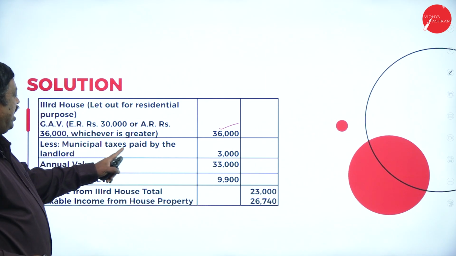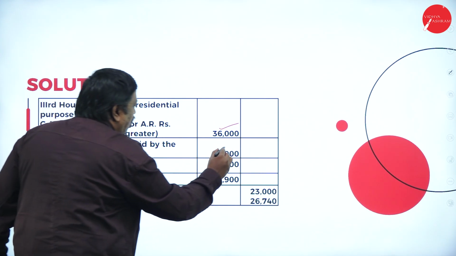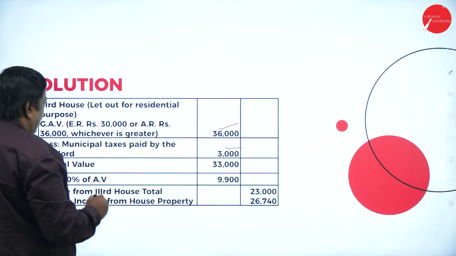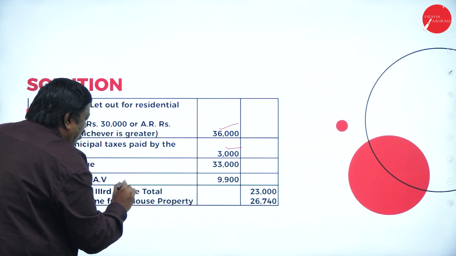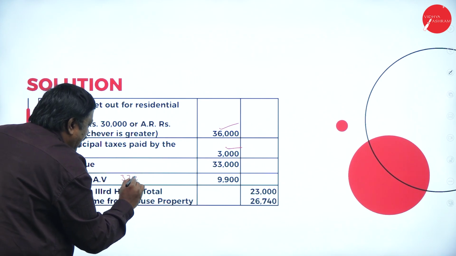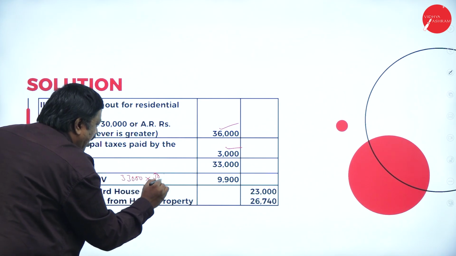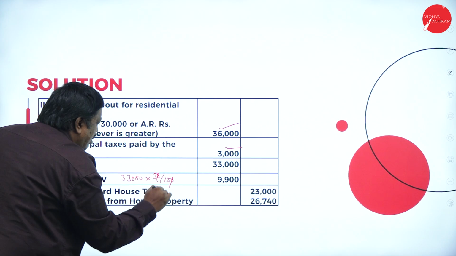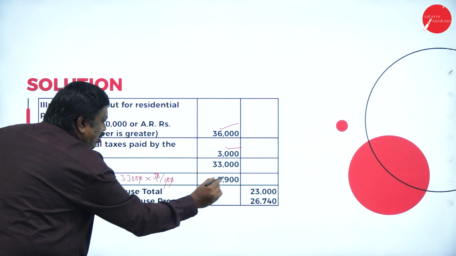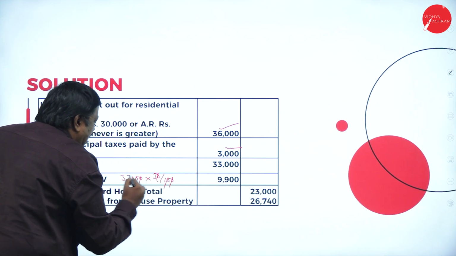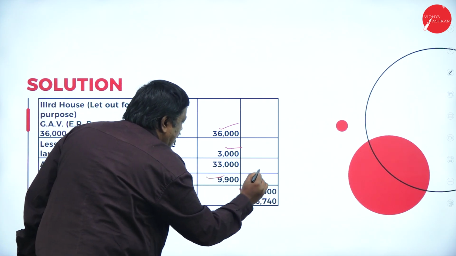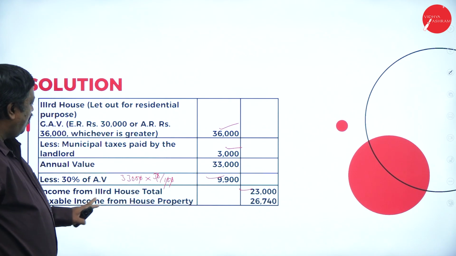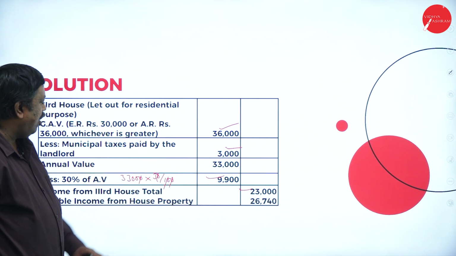Less municipal tax paid by the owner 3,000, 33,000 is my annual value. 30% of annual value, 33,000 into 30 by 100, is 9,900. So income from the third house is 23,100.